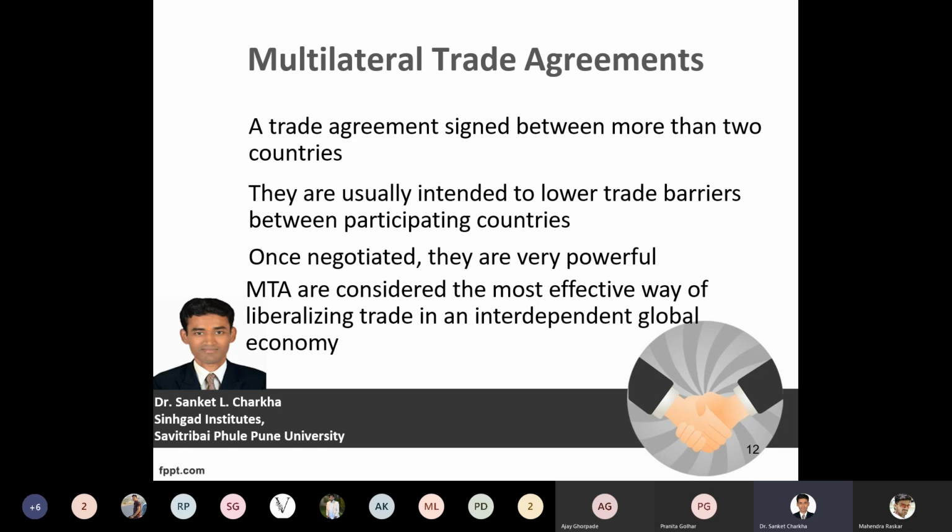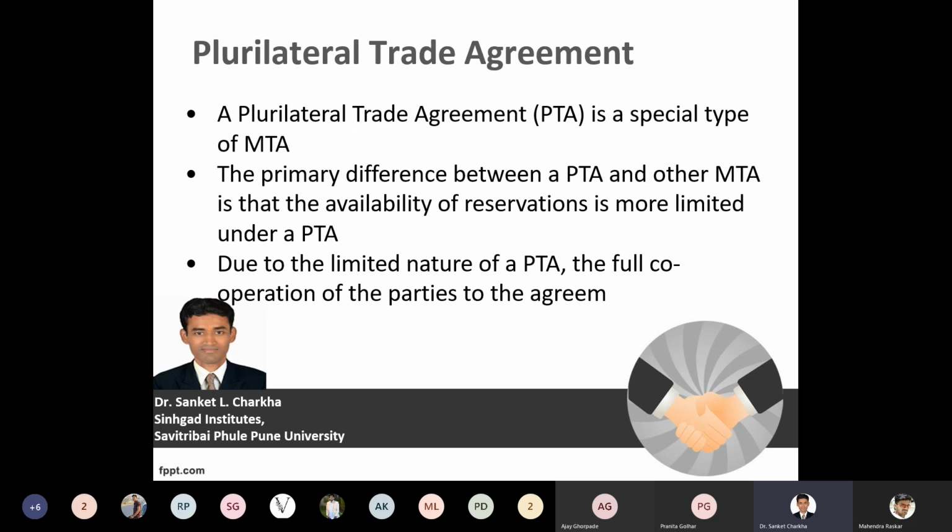So these multilateral trade agreements give you certain points of negotiation, wherein you apply the MFN clause, that is the most favored nation clause, and you give preference or priority to the specific member. MTAs are considered the most effective way of liberalizing trade in an interdependent global economy. So what happens? The economies become interdependent, and the countries can exchange these goods and services at a very feasible rate, a faster rate, and in a very conducive and comfortable environment.